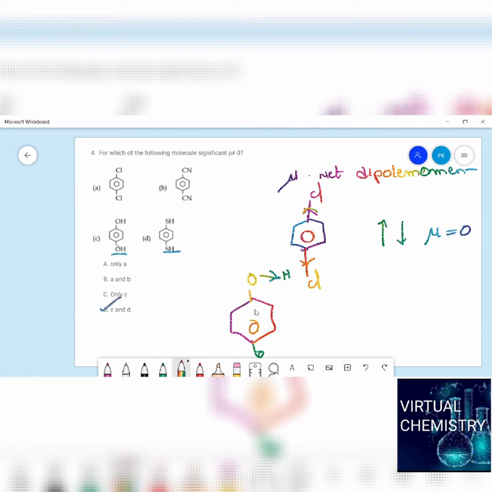Did you understand, students? When they are in parallel position, the dipole moment is in this direction and in this opposite direction, they will get cancelled together. But these are not planar molecules. They have an out of plane structure. Because of that reason, the net dipole moment value isn't equal to 0, for these two structures. So hope you understand.